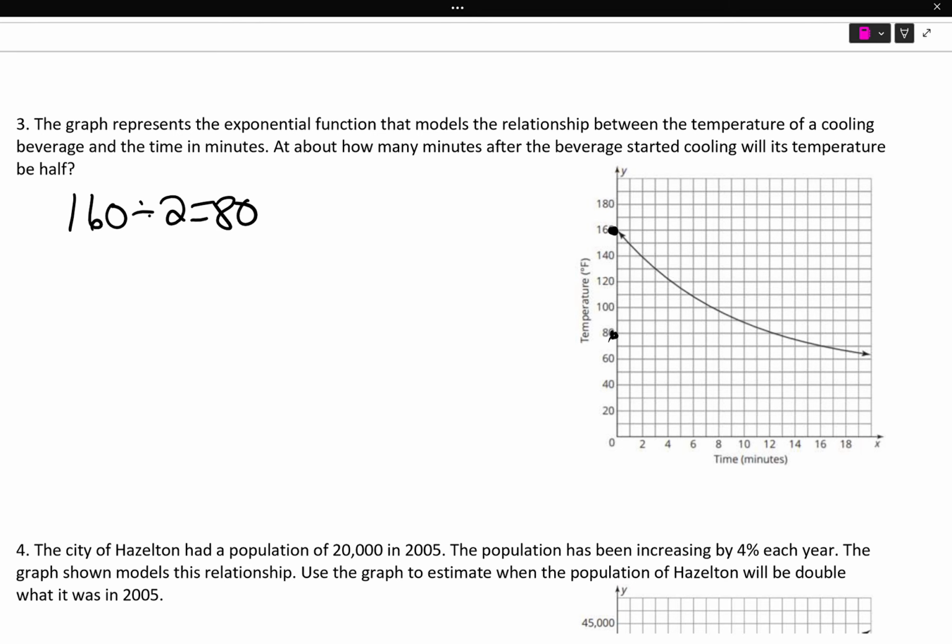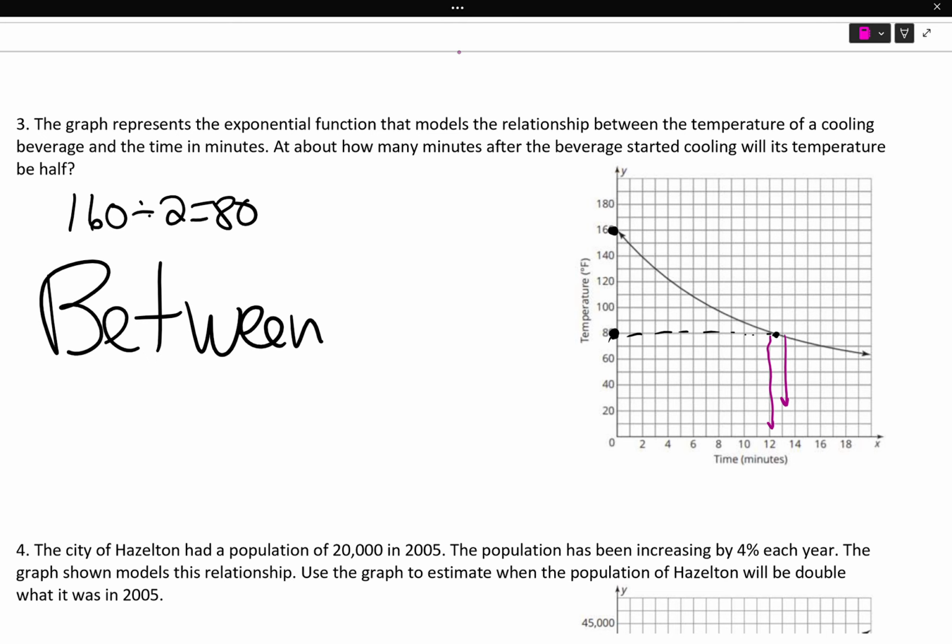Now, I want to see, where does 80 hit my graph? So I'm just making dashed lines until I hit it. There we go. That is not an exact point. It's in between 12 and 13. I don't know exactly how many, so I'm not guessing a decimal. I'm not going to say 12.5, 12.3, or whatever. I'm just going to say between 12 and 13 minutes.